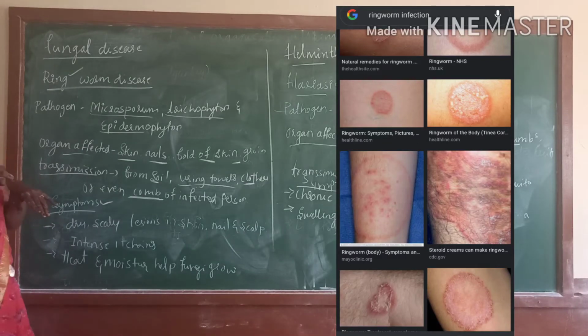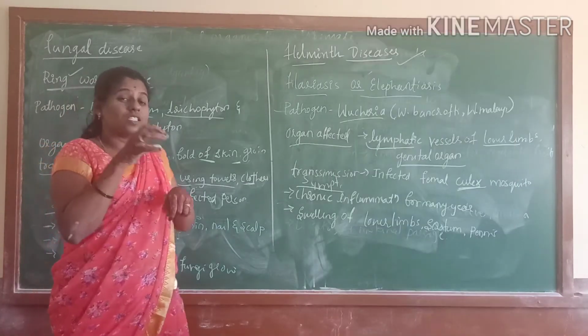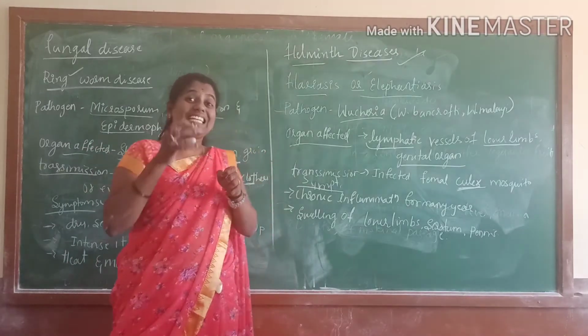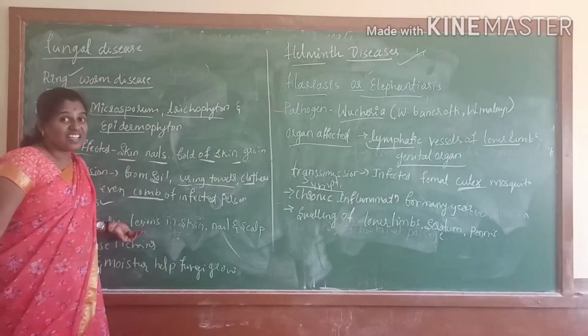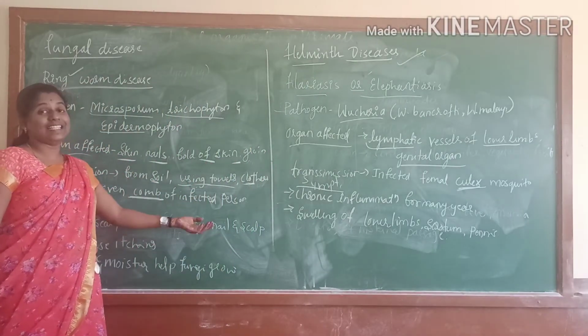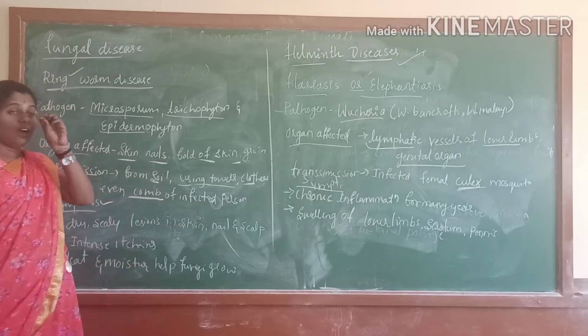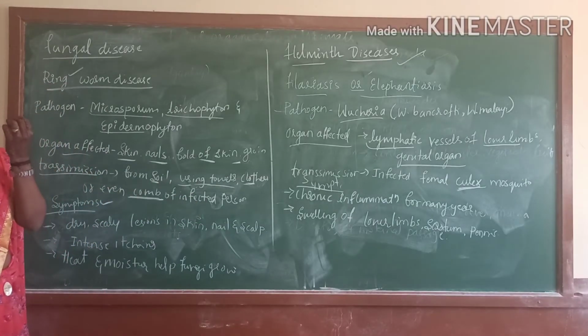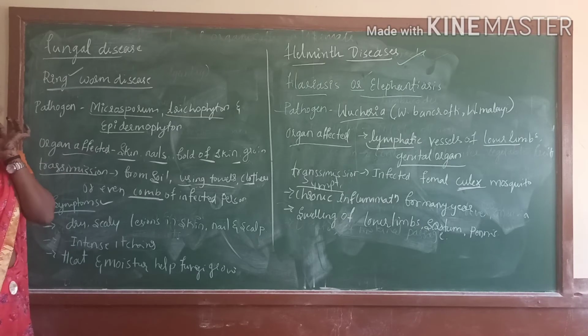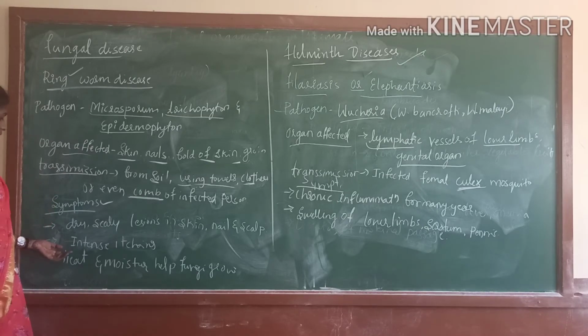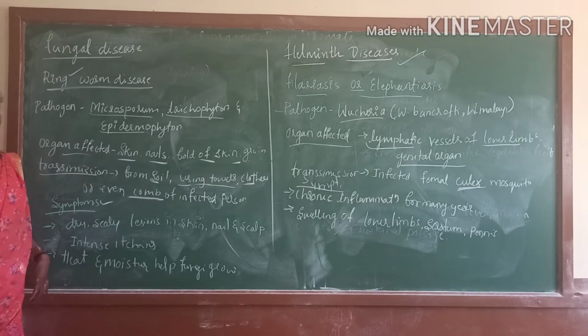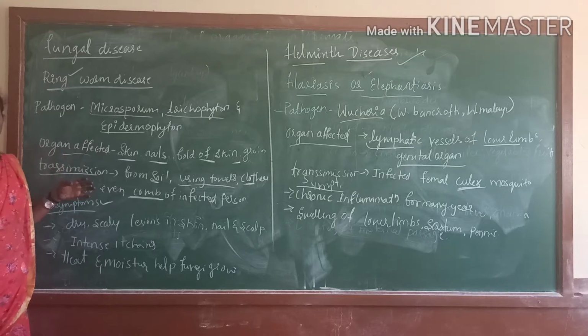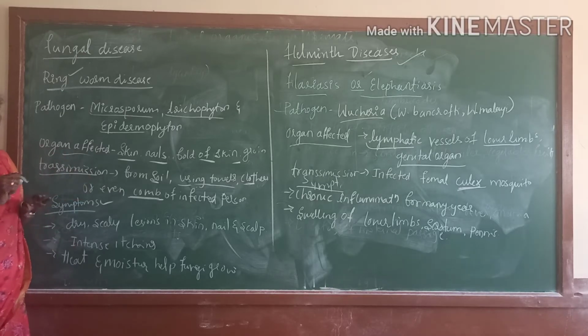When we rub the skin, dryness of the skin occurs, along with redness, lesions of the skin, nails and scalp. Sometimes there is burning, and the upper skin peels off. Next, intense itching. The main symptom of fungal disease is intense or continuous itching.